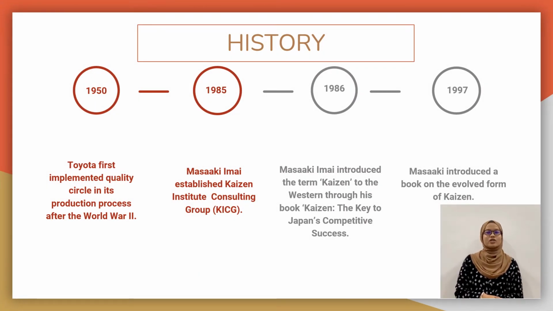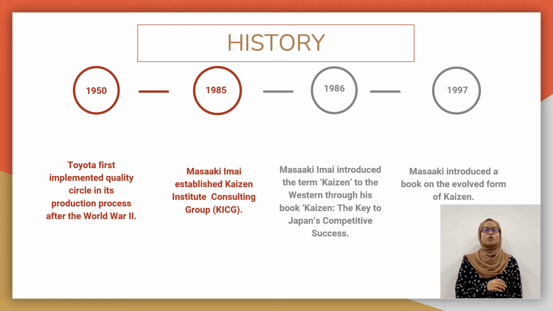Next, I'm going to present on the history of Kaizen. Kaizen started after World War II in the 1950s, when Toyota first implemented the quality circle system in its production process. This system includes continuous improvement in quality, technology, productivity, safety, and leadership. This implementation was partly influenced by the American business and quality management teachers who visited Japan back then.